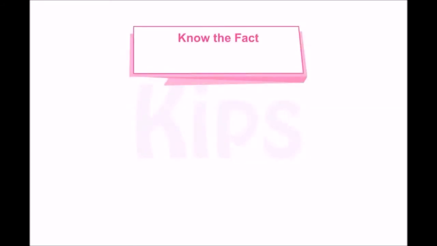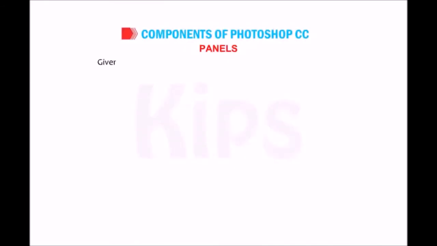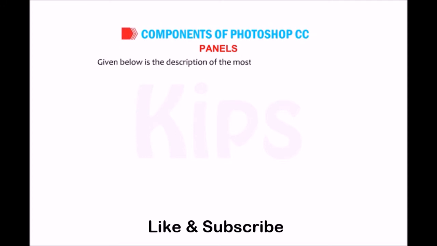Students know the fact. A dock is a collection of panels displayed together, generally in a vertical orientation. You can dock or undock panels by moving them into and out of a dock. Given below is the description of the most commonly used panels.